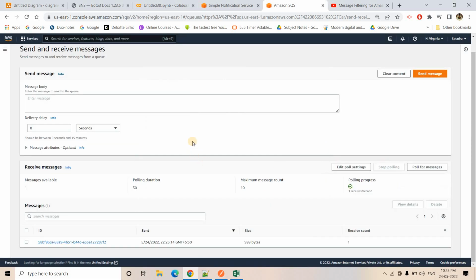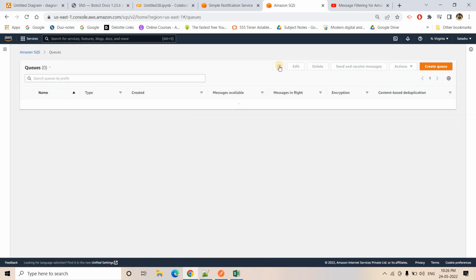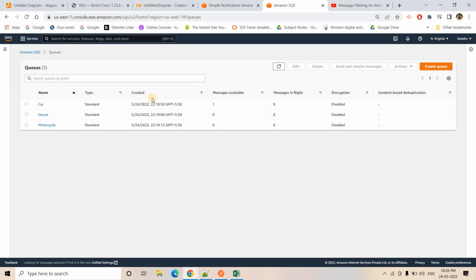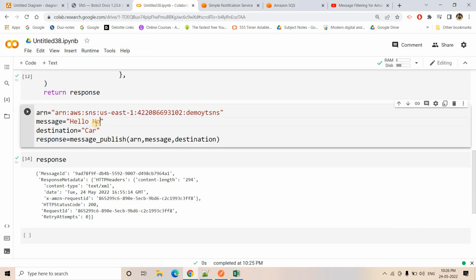So I will just stop the polling and then go back to our queue. Maybe I will refresh this one. So only in car, the message is available, not in house or motorcycle. Now let's send some message to house. So destination should be house. Maybe I can add anything in our body: hello house new insurance.